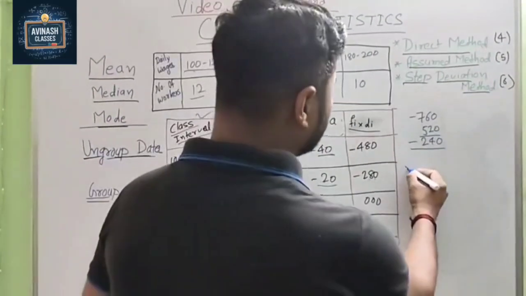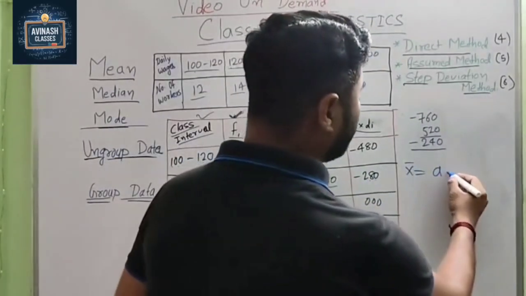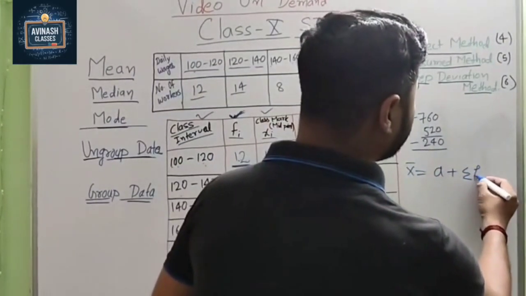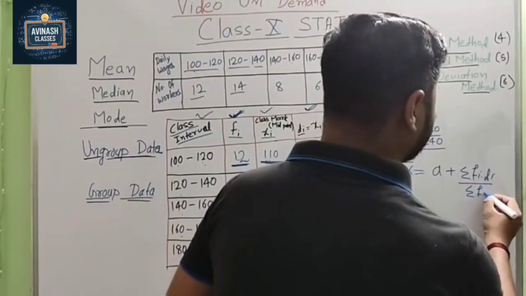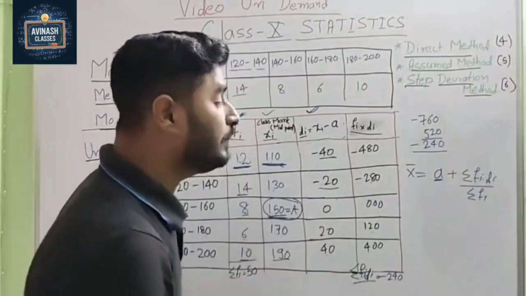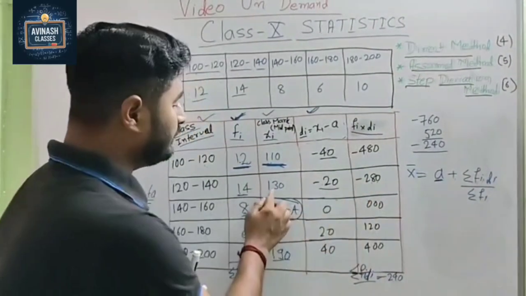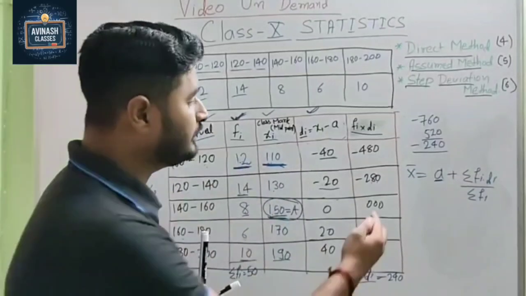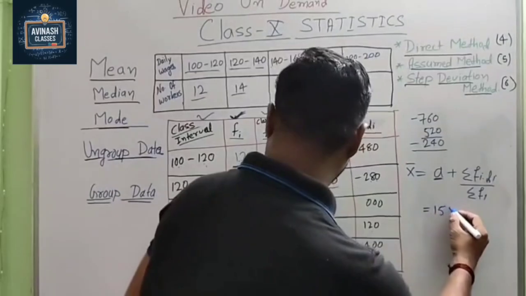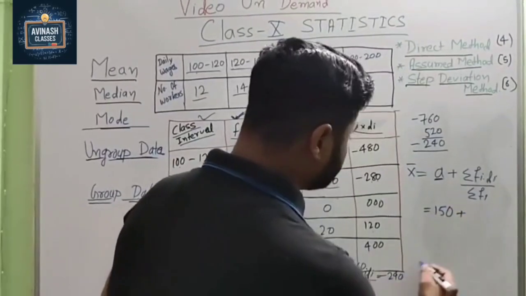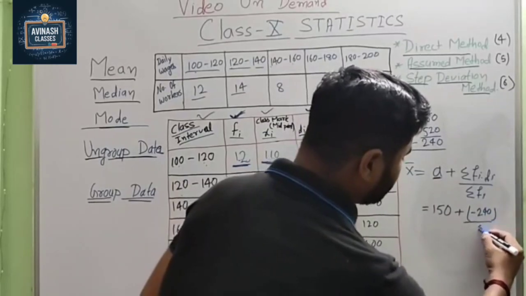Now here the formula is x bar, that is mean, is equal to a plus summation of Fi into di by summation of Fi. Here a means what? Assumed value. Suppose you are assuming 150, so we have to take here 150. If you are assuming 130, it's your choice, so we have to write here 130. So right now here we write 150, correct? Plus this negative 240 divided by 50.